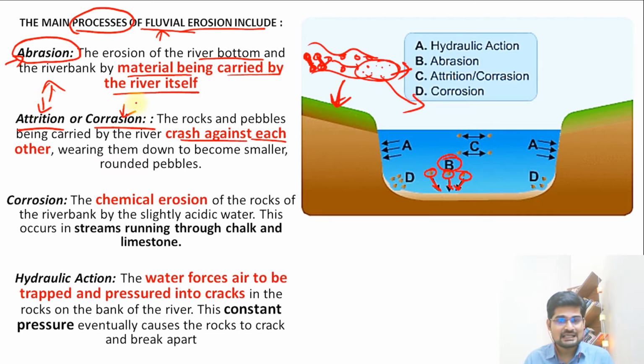So it is not happening between these two important things. Here it is happening between A and B. But remember, when it is happening within, then it is attrition. So between is abrasion, within is attrition.